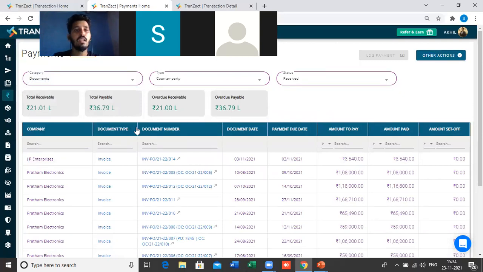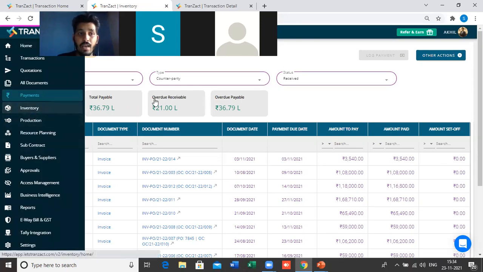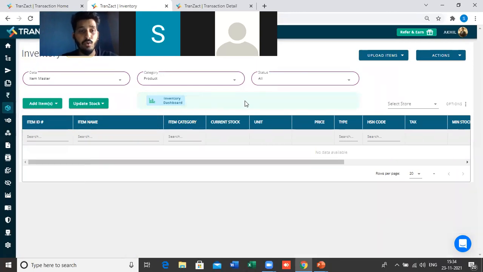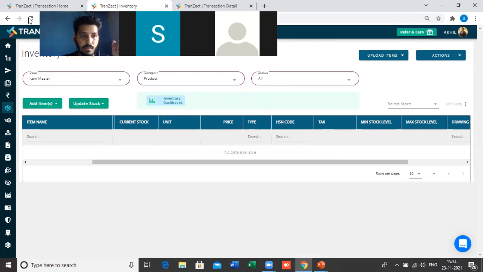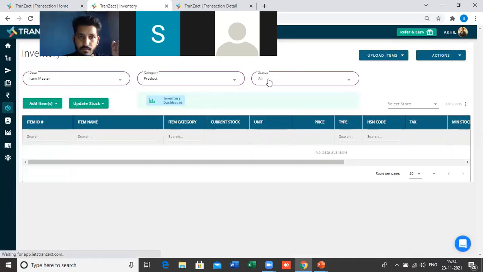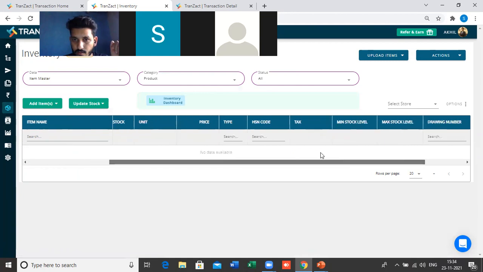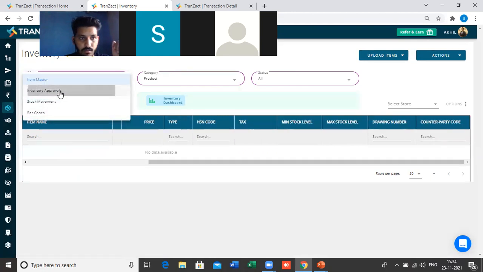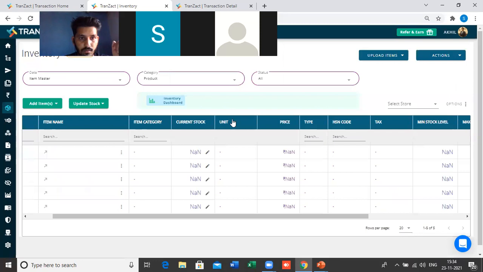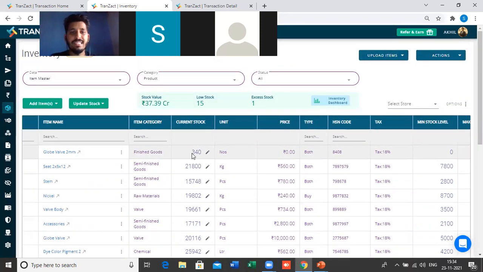Coming to the second part of this session, which is inventory management, how I can manage my inventory. As I have already mentioned, in the inventory module the inventory is linked with the documentation. So if something is going out or coming in, with the help of documentation the inventory will automatically get reduced or added here.